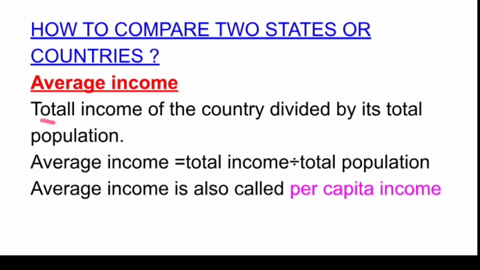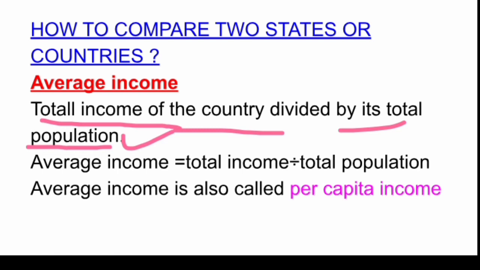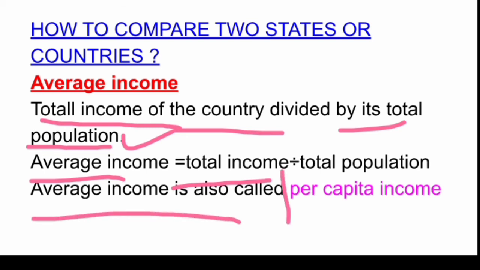The total income of the country divided by the number of people, that is the population, whatever we get, that is average income. So this is the formula here. The total income of a nation or a state divided by the total population. Whatever we get, that is average income, and sometimes average income is also known as per capita income.